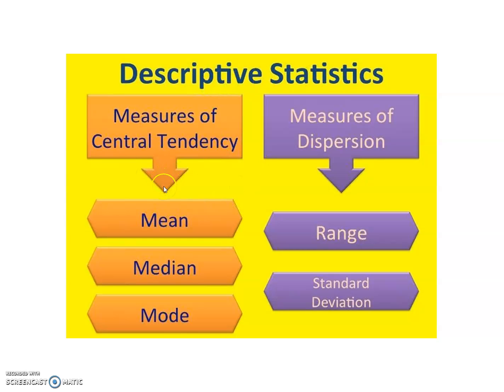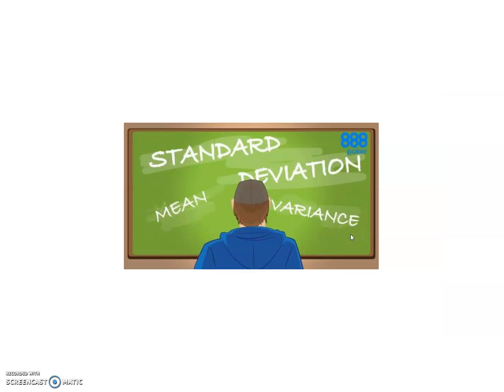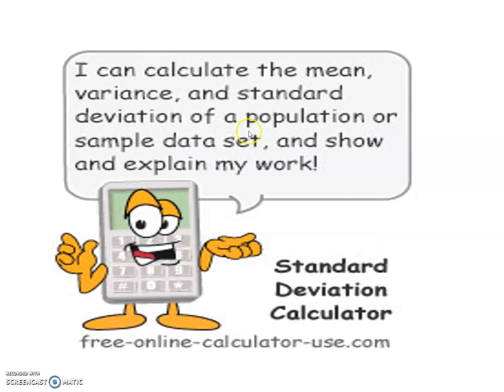These measures of central tendency are most probably used within measures of dispersion: standard deviation, mean deviation, variance. What you see in this picture is very important. I can calculate the mean, variance and standard deviation of a population or sample data set and show and explain my work.